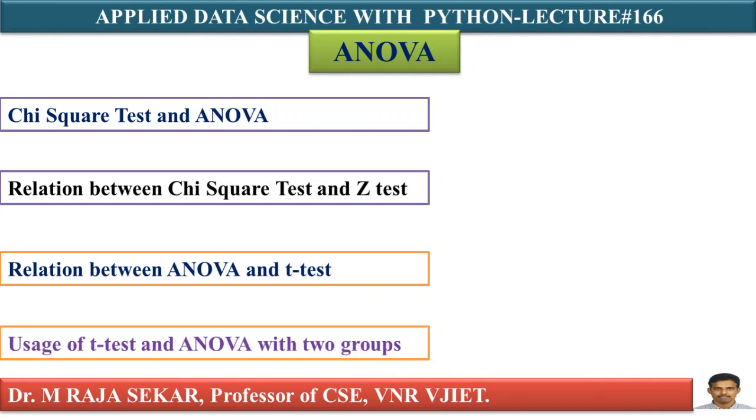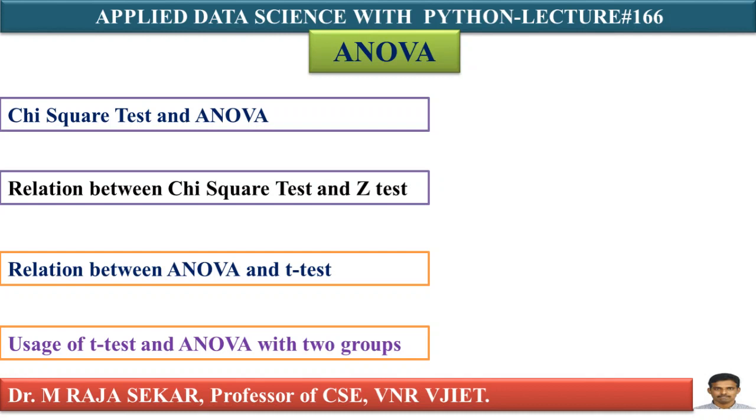If there are only two groups, the two analyses, in the sense t-test and ANOVA, will produce identical results. Therefore, t-test or ANOVA can be used with two groups. If there are two groups, you can go for ANOVA and t-test. Both will give the same answer.